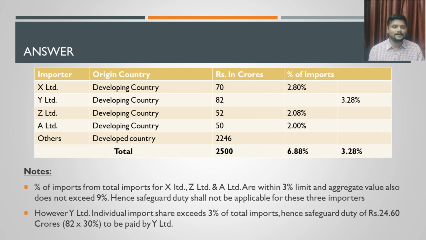So safeguard duty will be levied on the imports done by Y Limited, and safeguard duty of 30% will be calculated. 30% on this 82 crores will give you 24.60 crores. That is how the answer to this question is provided.